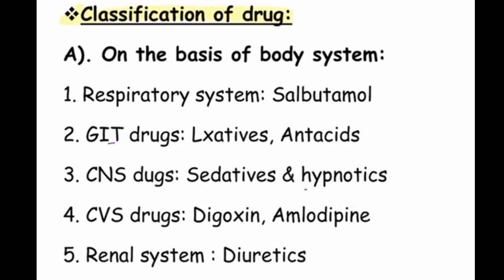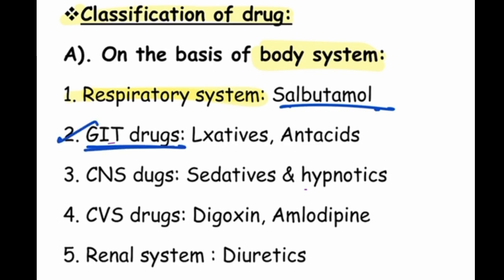So classification of drugs, on the basis of body systems. Our body systems like renal system, GIT, CNS. First is the respiratory system. So in the respiratory system, what do we use? Salbutamol. Okay, salbutamol. So it's a common thing. Salbutamol we use in an inhaler. Next is the GIT drugs.